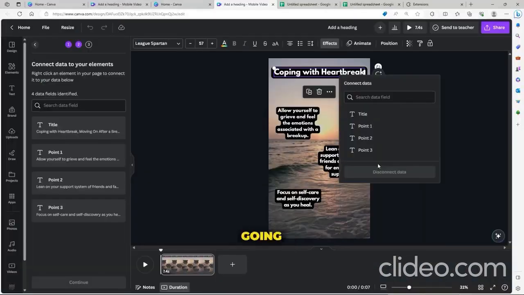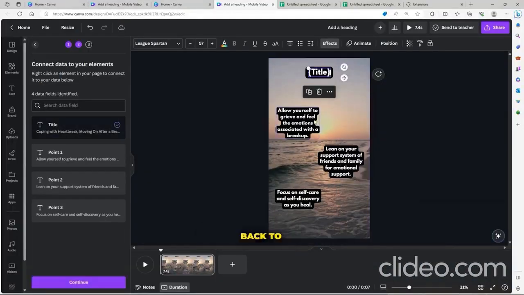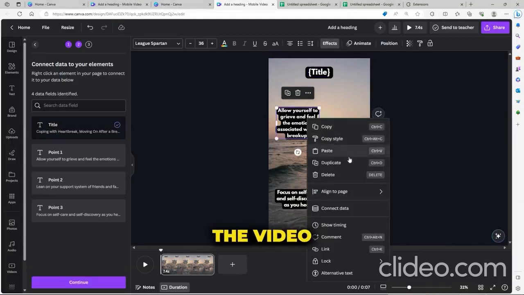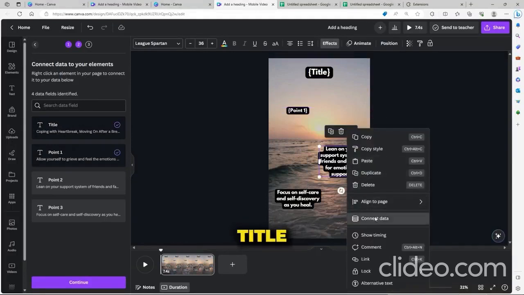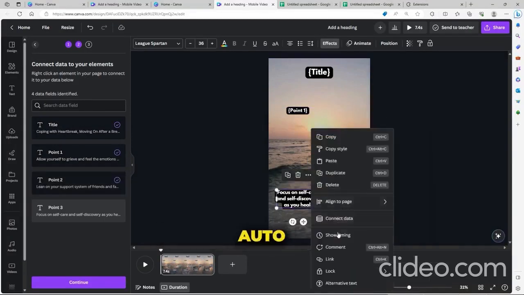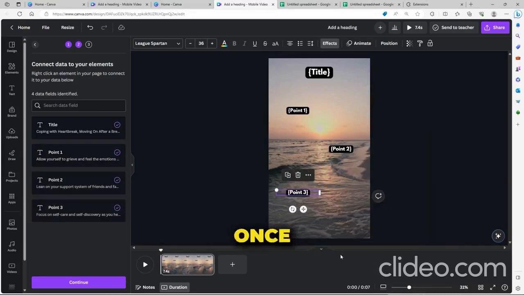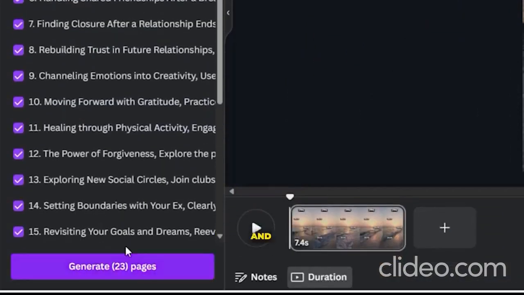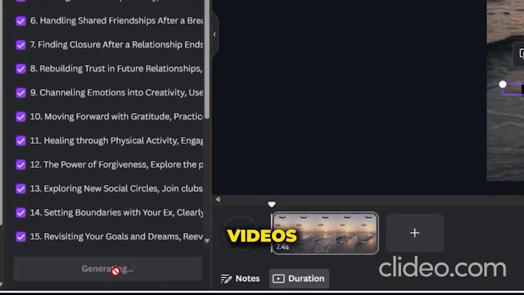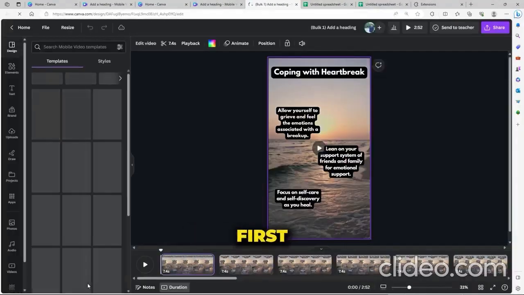Next, we're gonna be connecting the elements of our video back to the elements of the spreadsheet. To do this, right-click on the text in the video and go to Connect Data on the drop-down menu. Then just select the title and each of the points so AI can auto-populate these in bulk. Once all the components on the left have a purple check next to them, we can hit continue and generate our first 25 videos. And voila, now we have our first batch ready to go.